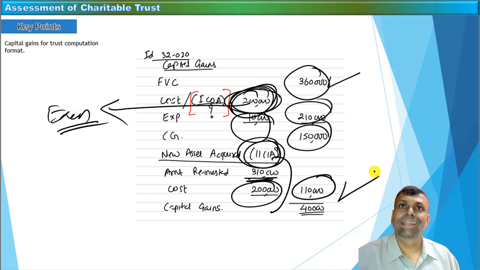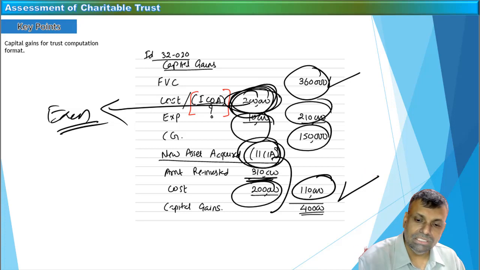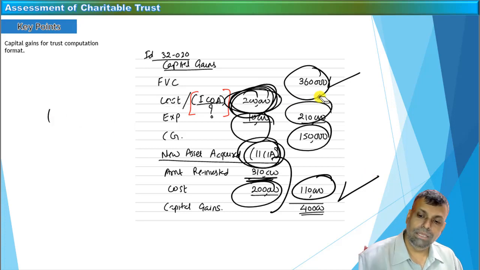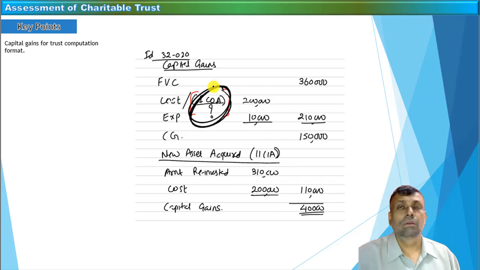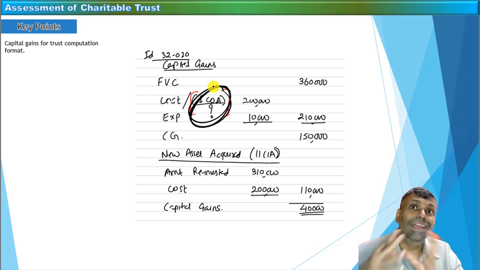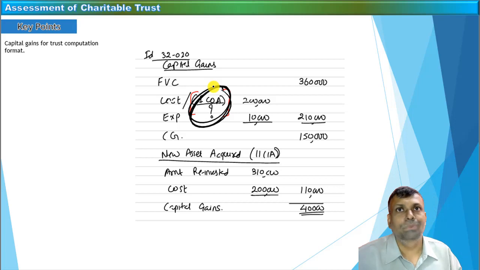There is a small grey area with respect to the charitable trust capital gains computation also, and that grey area is, if there was a long-term capital gain, should you be eligible for indexation or not? In other words, the computation of the charitable trust is normally never done headwise. The computation of the charitable trust is more like a fund flow. I should not say fund flow exactly, but it is more like a fund flow. It is a fund in, and how you have applied that particular fund. So normally the heads of income hardly matter in this situation.